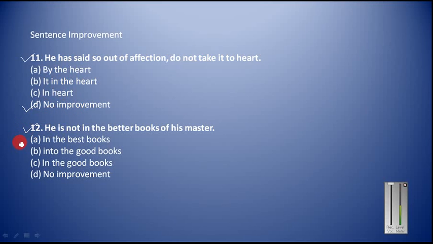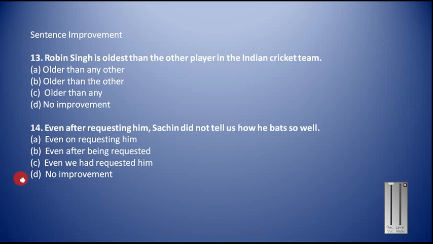Now let us see the next part. He is not in the better books of his master. In this sentence, they have used in the better books. This is an idiomatic expression, but it is wrong. In place of in the better books, you have to say in the good books of somebody. If you are in the good books of somebody, it means you are reliable, or your owner can trust you. So in the good books of will be the right idiomatic expression here. C will be the right answer here.